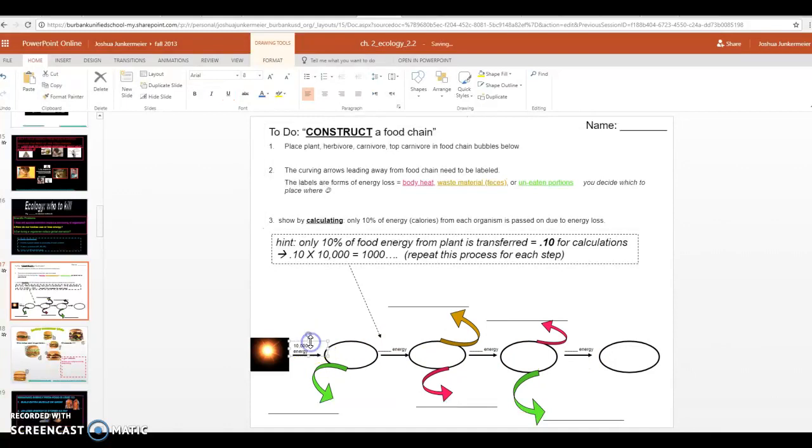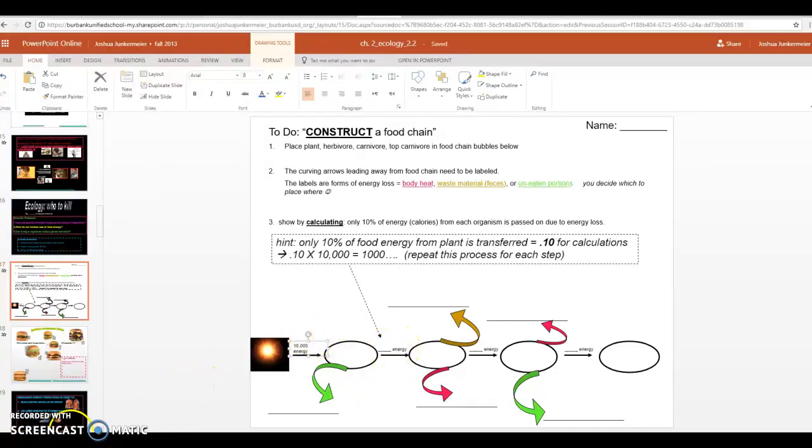So first of all, we'd start with 10,000. So from the sun to the plant. So you put plant in here. We need to calculate what percent of energy this plant's going to get, 10,000. And then once we figure that out, we'll know how much energy the herbivore gets. So when the herbivore eats the plant, we'll know what is 10% of that.